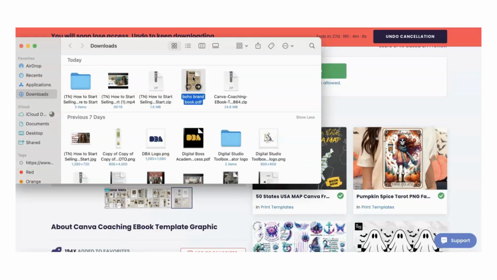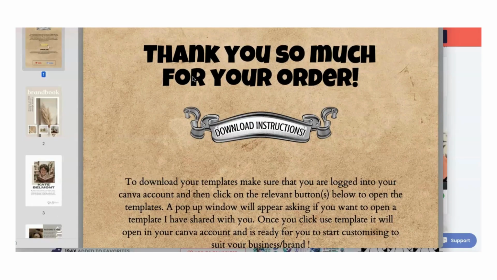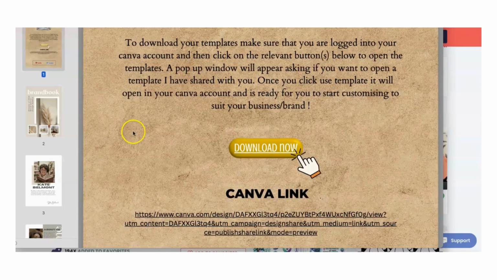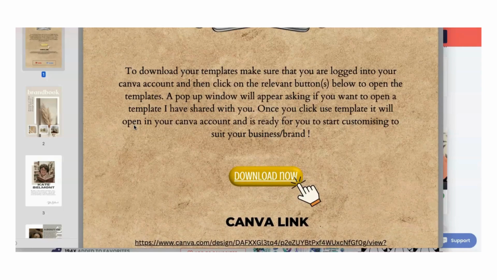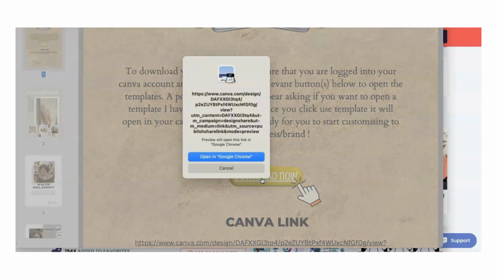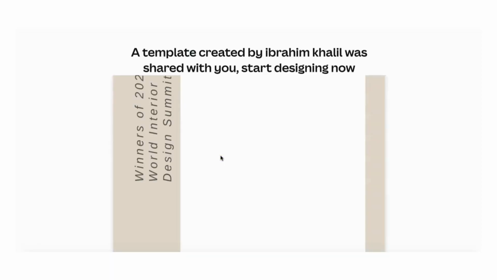So we are going to open that up and look at that, guys. Okay, now what we're going to do also is do a download here. It's going to open.